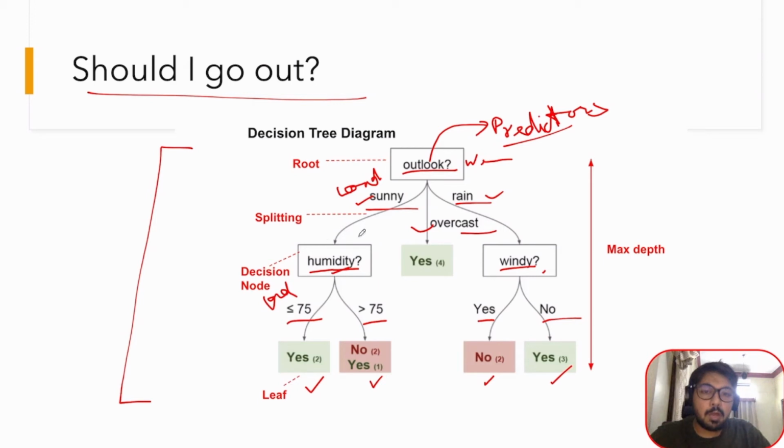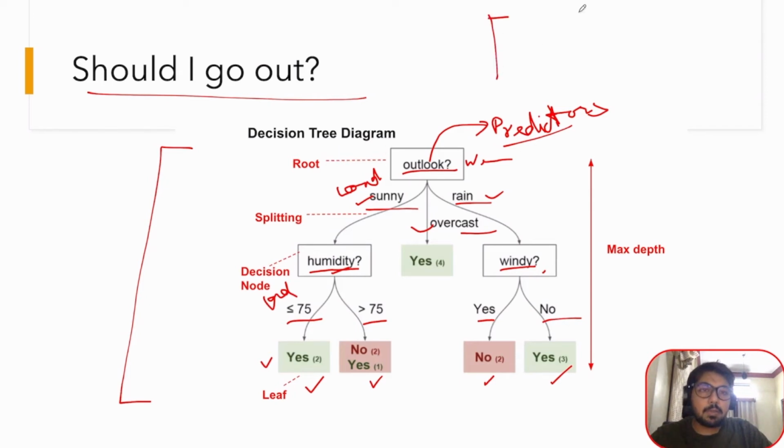condition we are moving down the tree, and moving down the tree we reach the leaf node, and actually the leaf node is nothing but the conclusion, our decision: we should go out or we should not go out. So this is how a decision tree works. This is a very, very simple decision tree. In reality, it will be a very, very complex decision tree. Basically, it has three predictors. A predictor is also known as a feature in data science.